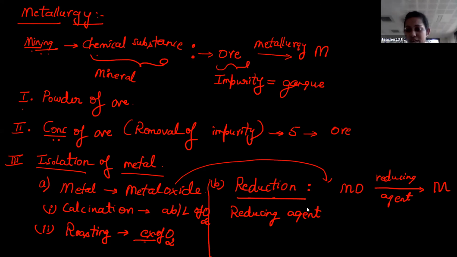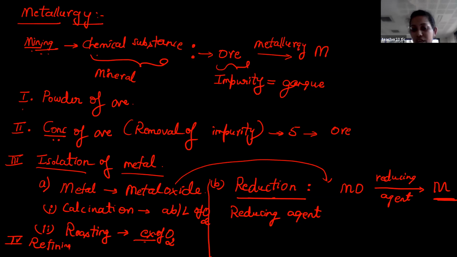Now you just concentrate on this third process. You have to extract metal from metal oxide by adding a reducing agent. Is this clear? So now students, we will concentrate on the fourth step. At the end of the third main step you have metal, right? So the fourth step is refining.